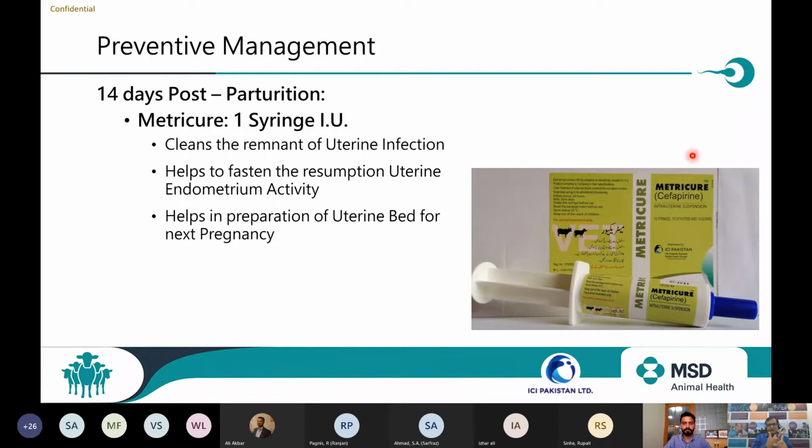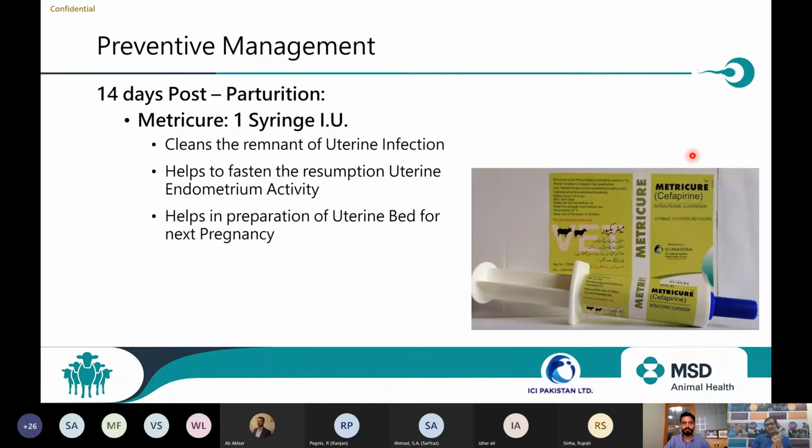One is the placentome's resolution: the placentomes and caruncles which are formed in the uterus are resolved. The uterine bed is smoothened, and now the endometrium reformation starts. Again, the endometrium starts rebuilding, and the endometrial glands start working.